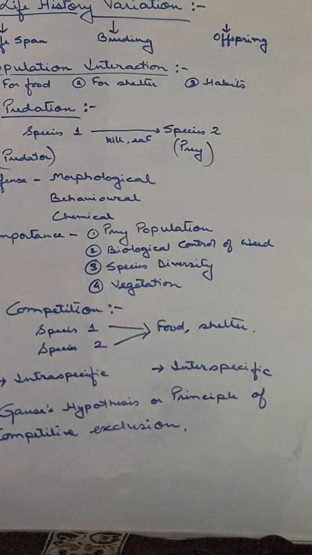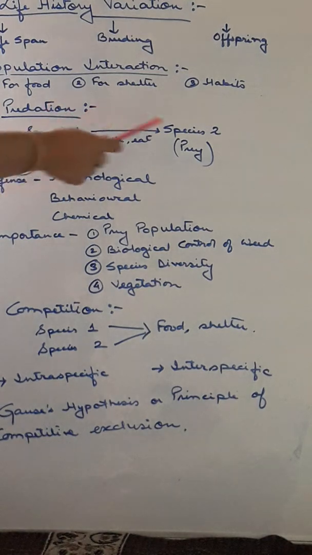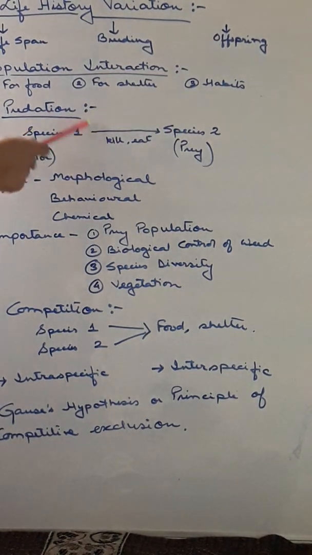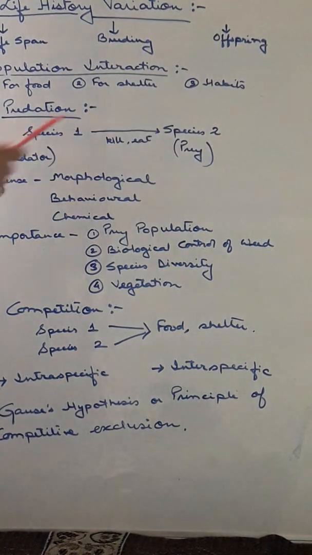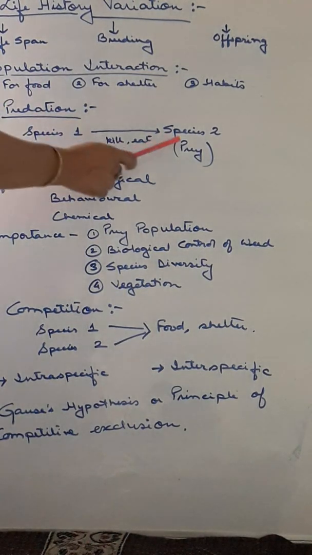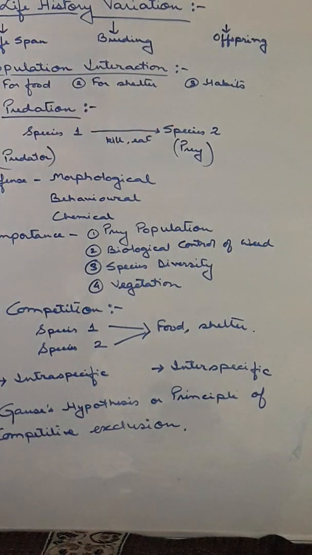So first of all we will study predation. Now predation is an interaction between members of two species in which members of one species capture, kill and eat the members of the other species. So here, this is one species, this is another species. Now this particular species will kill and eat the second species. So this interaction is called predation. Here the first species which is killing is called the predator, and the other which is being killed is called the prey. So these two individuals together form a relationship where one is benefited, the other is harmed. This is known as predation.